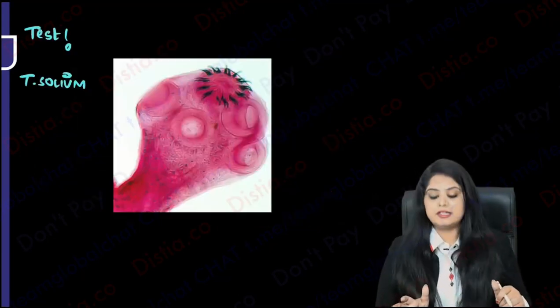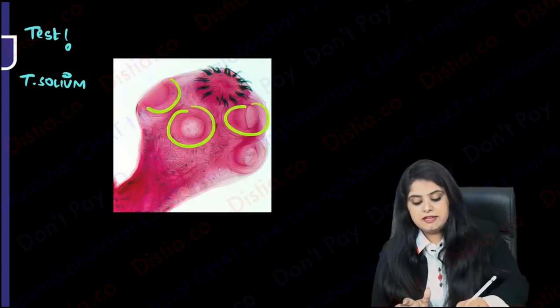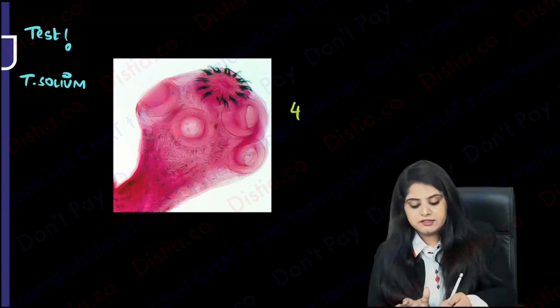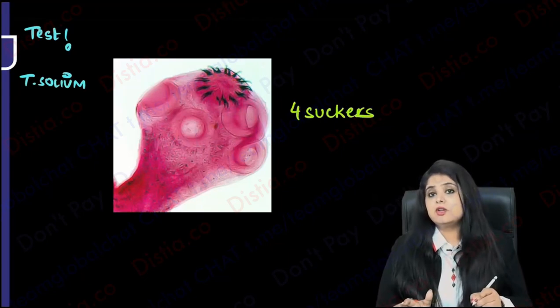So now it's time for a test. You can see 1, 2, 3, 4. Definitely this is a cestode because I can see 4 suckers on the head end. And now if I say, is this Taenia saginata or solium?